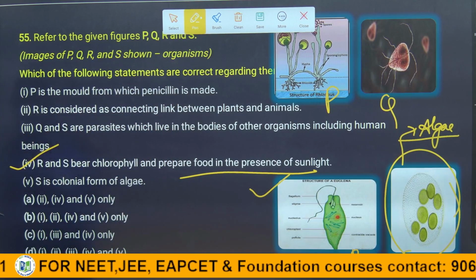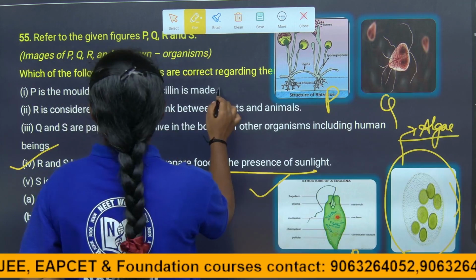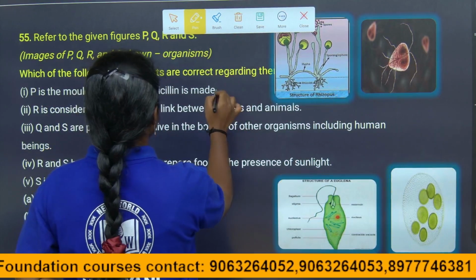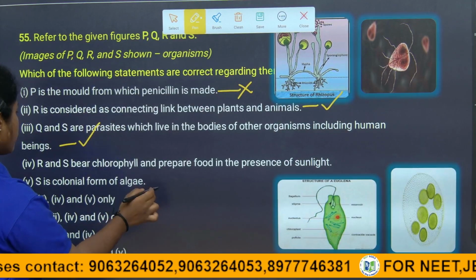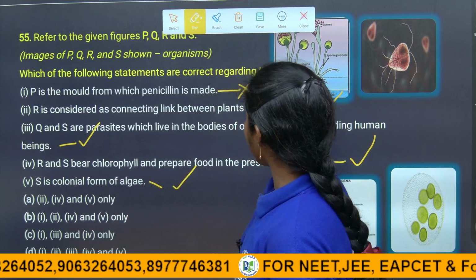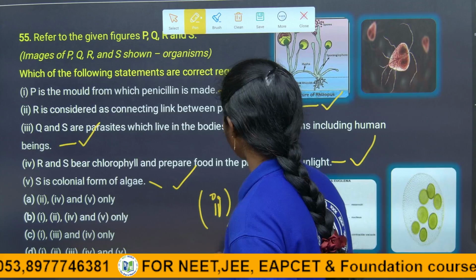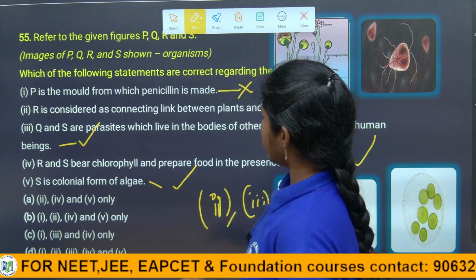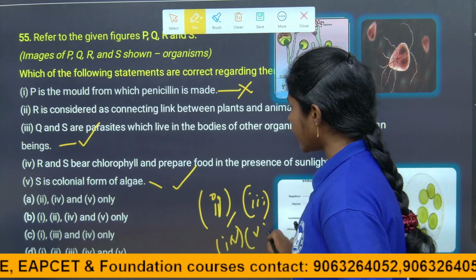S is a colonial form of algae. It is also correct. So what are the correct statements, children? Only one is wrong. Two is correct. The second statement is correct, the third statement is also correct, the fourth statement is also correct, and the fifth statement is also correct. So the answer is 2, 3, 4 and 5, right? So let's see here.